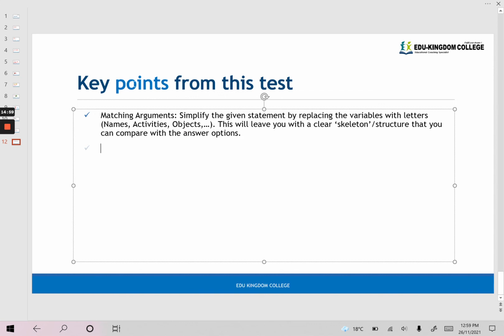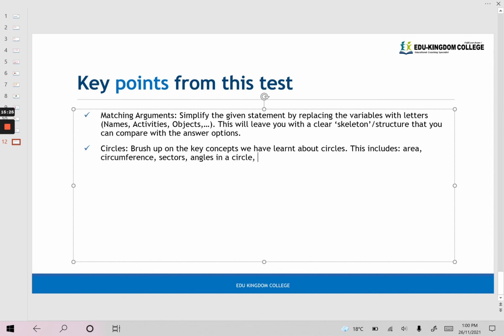Now, another takeaway I want to talk about are circles. For circle questions, I want you to brush up on the key concepts we have learnt about circles. So this includes, we have area, we have circumference, we have sectors, how we find out the sectors, and we have angles in a circle, and this can even extend to radius, diameter, all of these words. I want you to know what that mean.